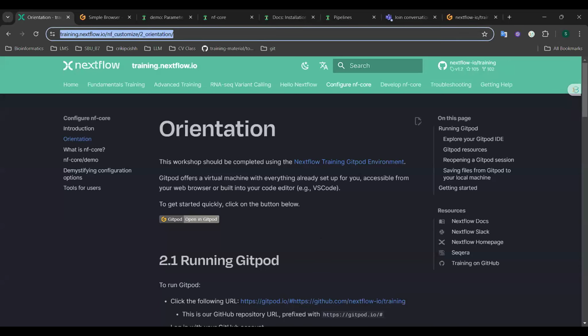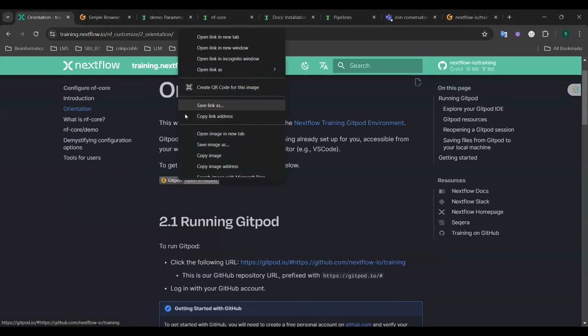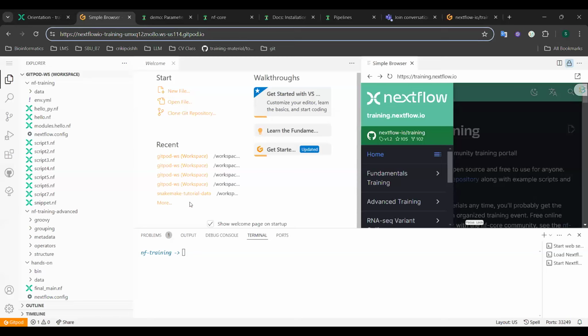You can go to the link that will be shared shortly in the chat, click on the Gitpod logo, and it will open the Gitpod browser. The website is unique per person, so the link will be different for each user. So please go ahead and try to open the Gitpod with your GitHub account. Okay, you can continue.